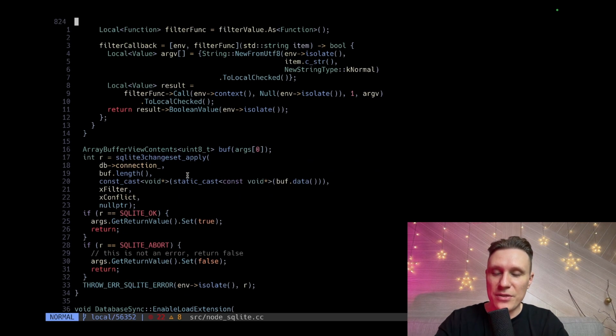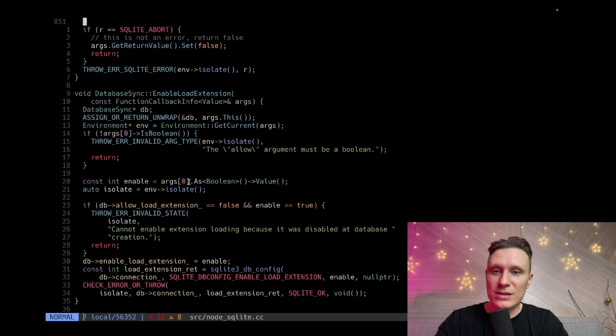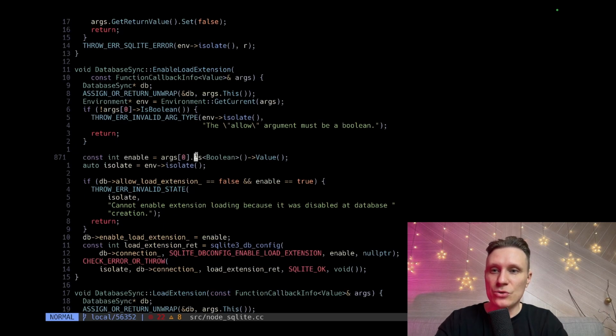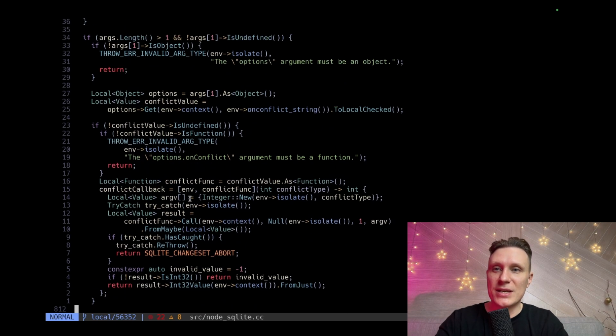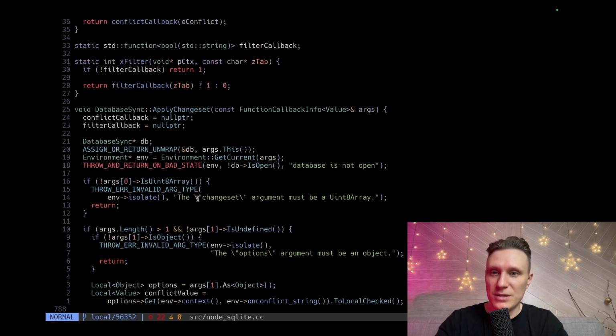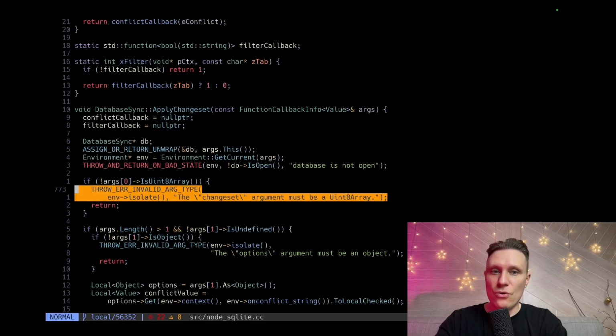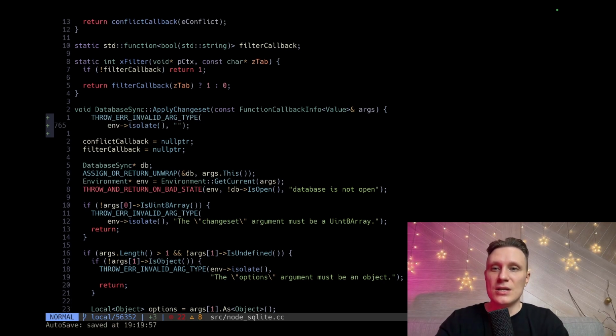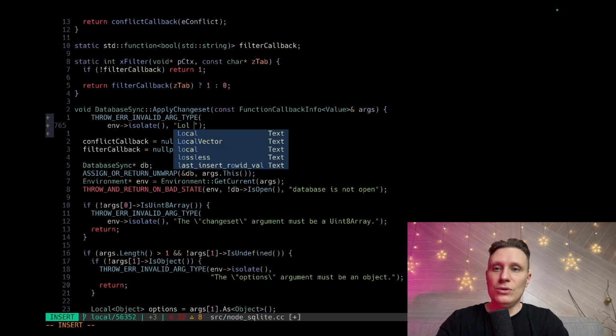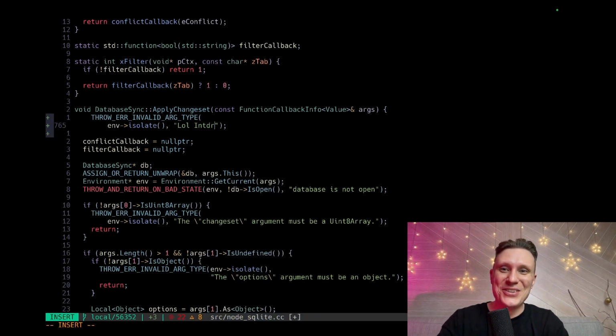I think maybe we can print out something into console, throw invalid state. So let's throw something invalid, and this is how we will know that we have recompiled it. Throw. Okay, let's do this, and put here something, lol internet. Why not? Why not lol internet?